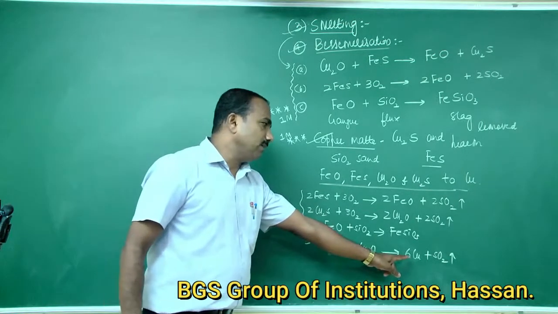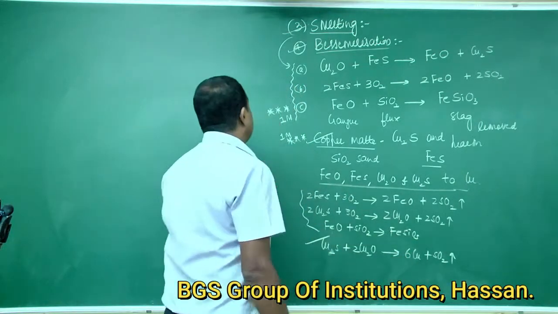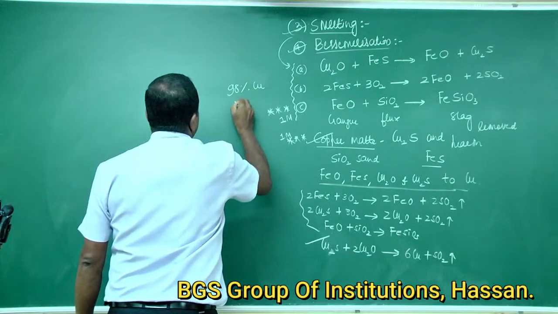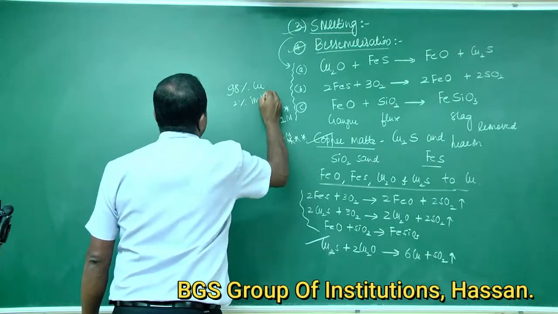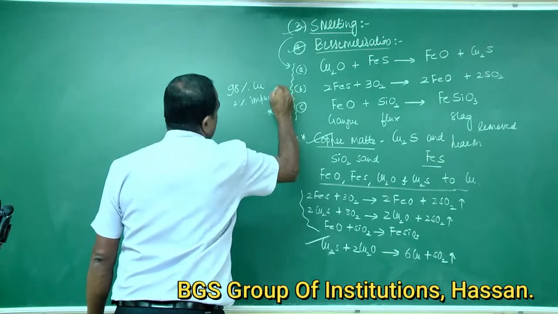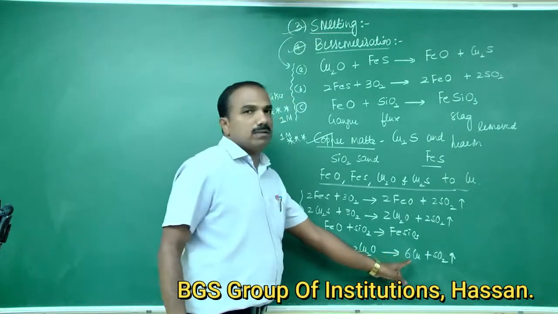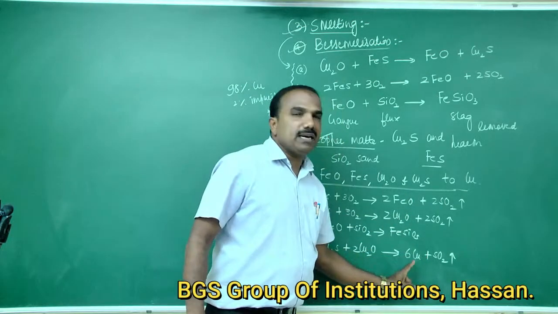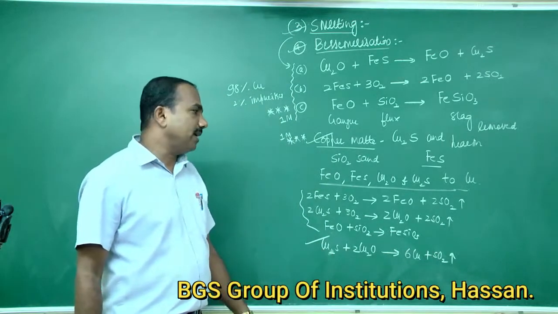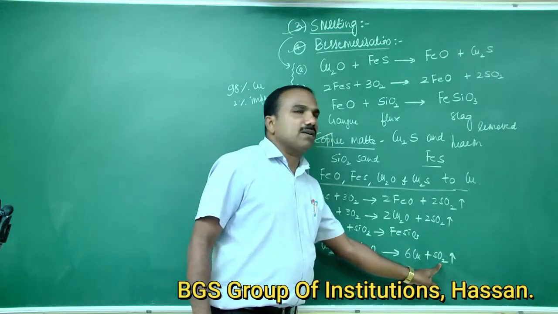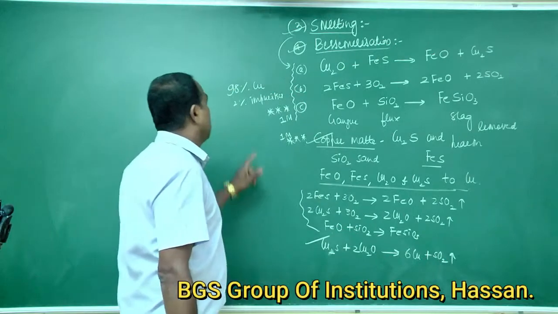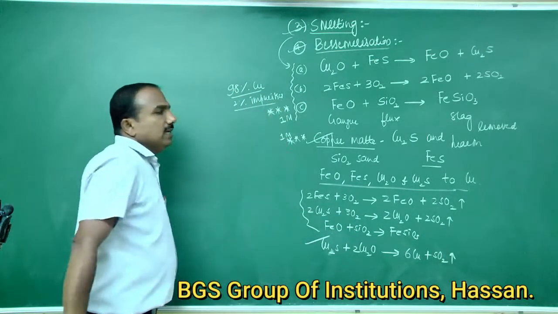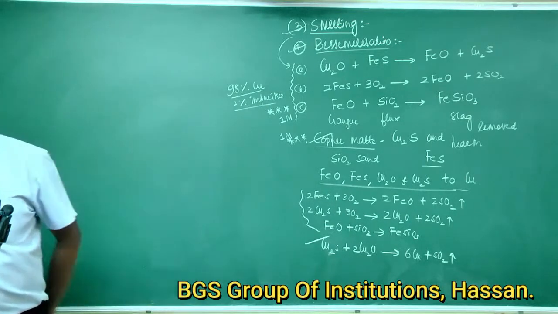The copper obtained is called molten blistered copper, and it contains 98% copper and 2% impurities.